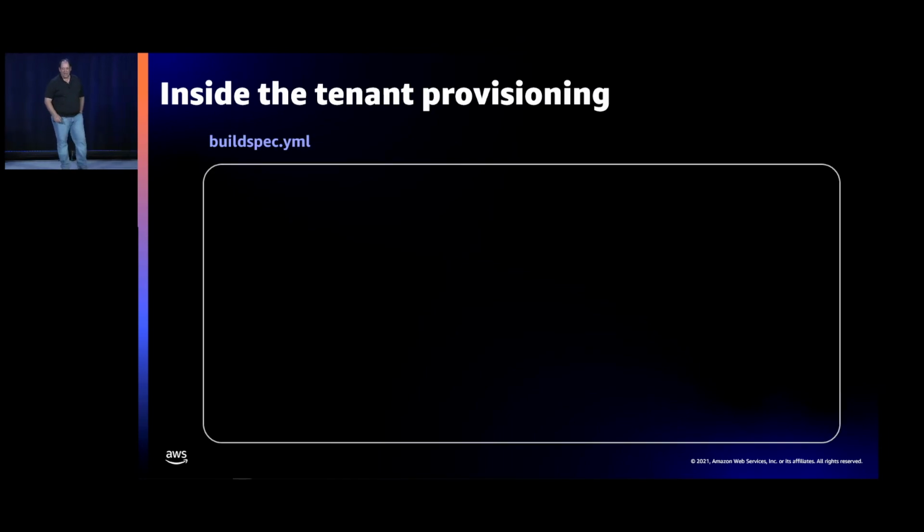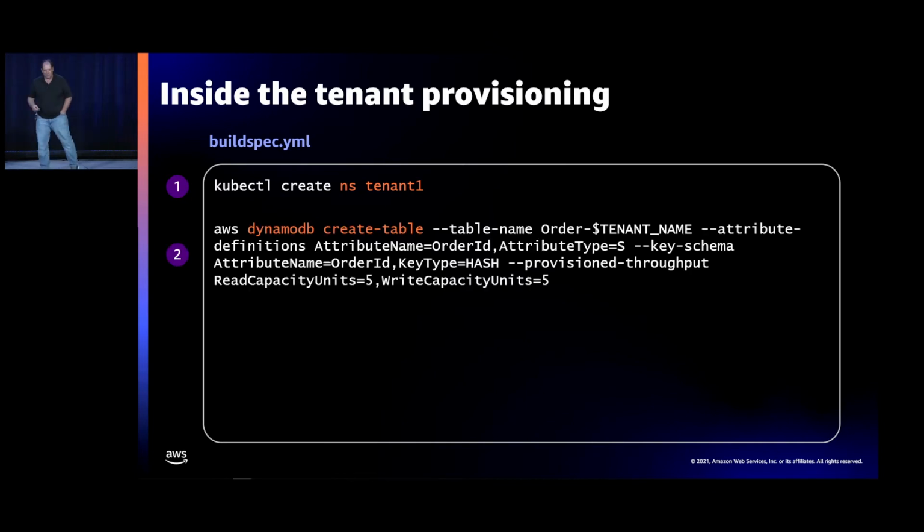Now, if we look inside the tenant provisioning and we look inside that build spec YAML and ask what's going on here, we're going to look at this in two parts. Right now, we're just going to look at what it means to get the tenant resources provisioned, and then we're going to see that this build spec also has a role in isolation as well, but we'll cover it in two segments. But in just this tenant provisioning bit, you'll see here we're using kubectl. I can never get anybody to tell me what the absolute name everybody agrees on for this tooling is, but this is Kubernetes tooling to create the namespace.